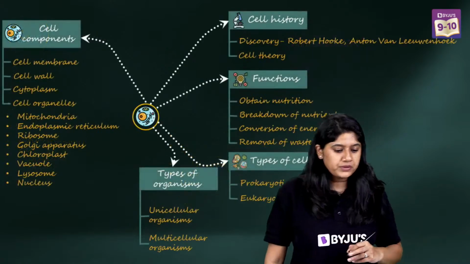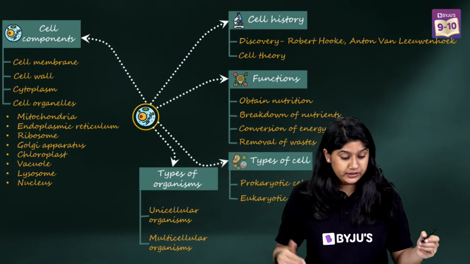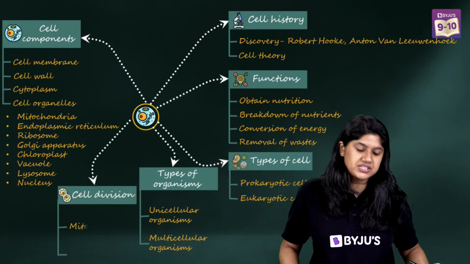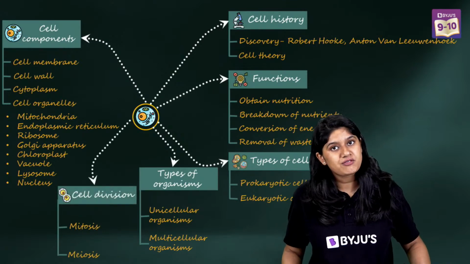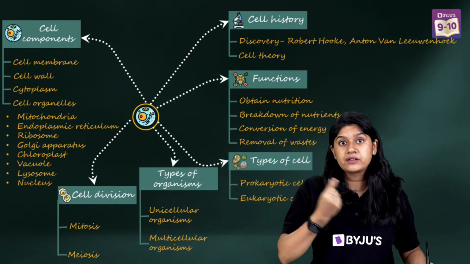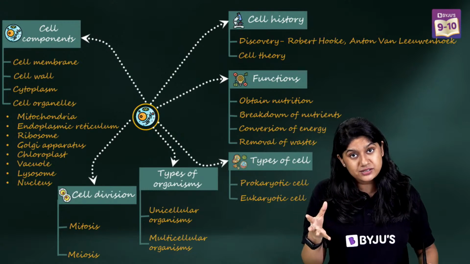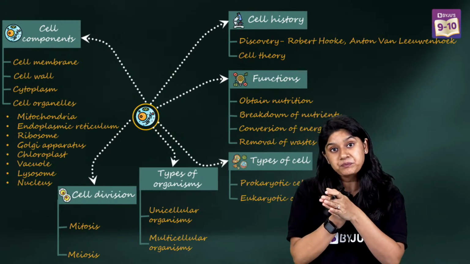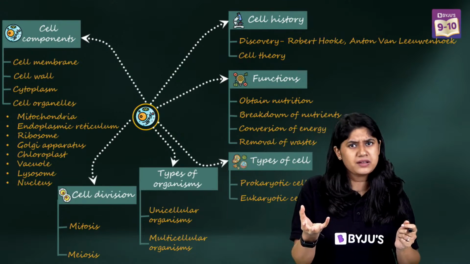So here we go. This is the one that we already did. Over here we have the list. And the last but not the least is cell division. In cell division we have two types, mitosis and meiosis. Mitosis gives rise to daughter cells with the same chromosome number, and they will be similar to the parent.